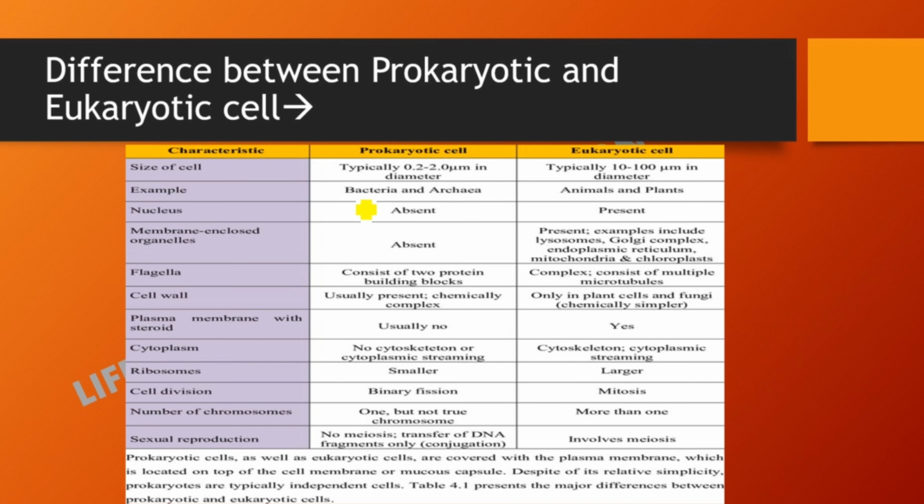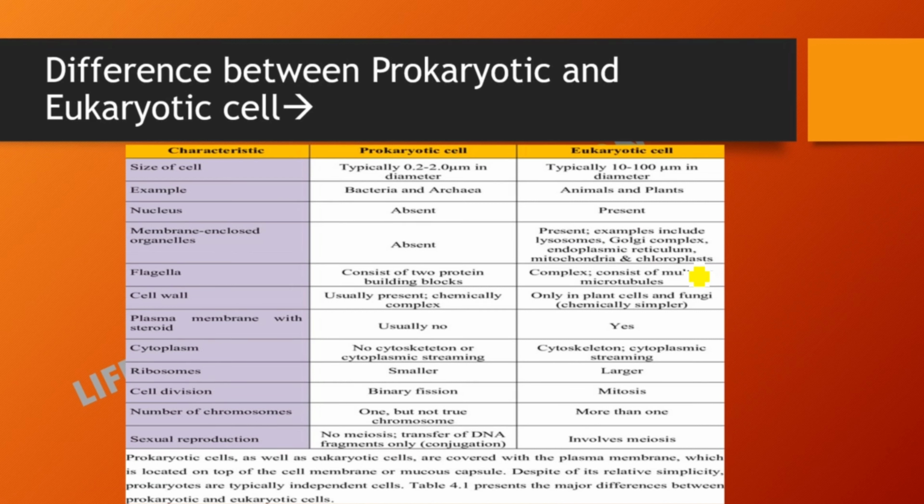Examples include lysosome, Golgi complex, endoplasmic reticulum, mitochondria, and chloroplast. Next characteristic on which we can differentiate these two is flagella. Prokaryotic flagella consists of one protein building block, so it is made up of proteins only. And if we talk about the eukaryotic cell, flagella is complex and consists of multiple microtubules.